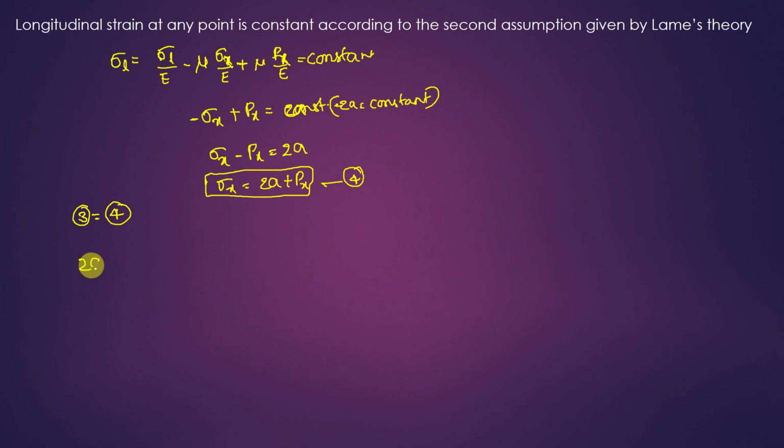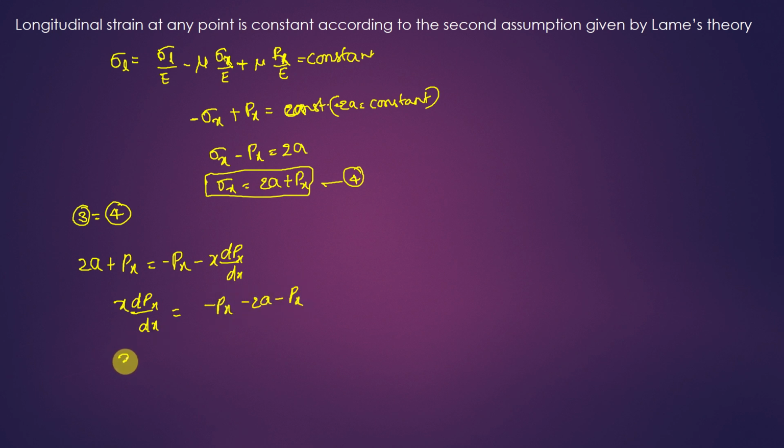So 2a plus Px is equal to minus Px minus x dpx by dx. That is equation number 3. So what will you get now? I'll write all the terms together: x dpx by dx minus Px minus 2a minus Px.